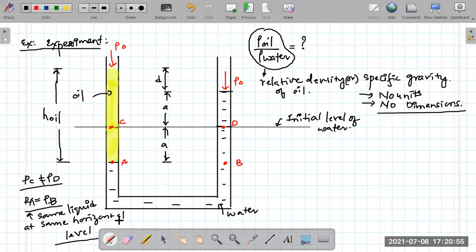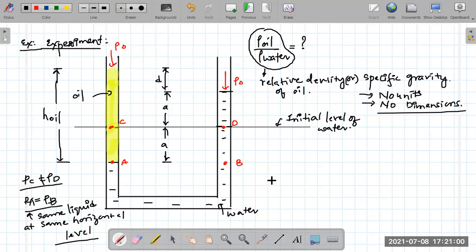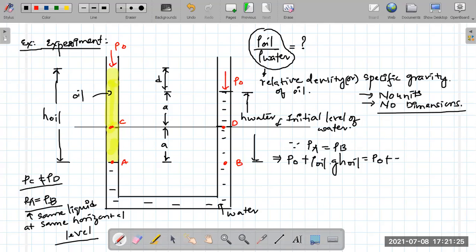They're at the same horizontal level. That's the reason why we can say pressure at A will be equal to pressure at B. So if you are taking B as a reference, let me call this the height of water. Let me measure this way. Since pressure at A must be equal to pressure at B, pressure at A is how much? P naught plus density of oil into g into height of oil must be equal to pressure at B. At the top the pressure is P naught plus density of water, we are using water here, into g into height of water.